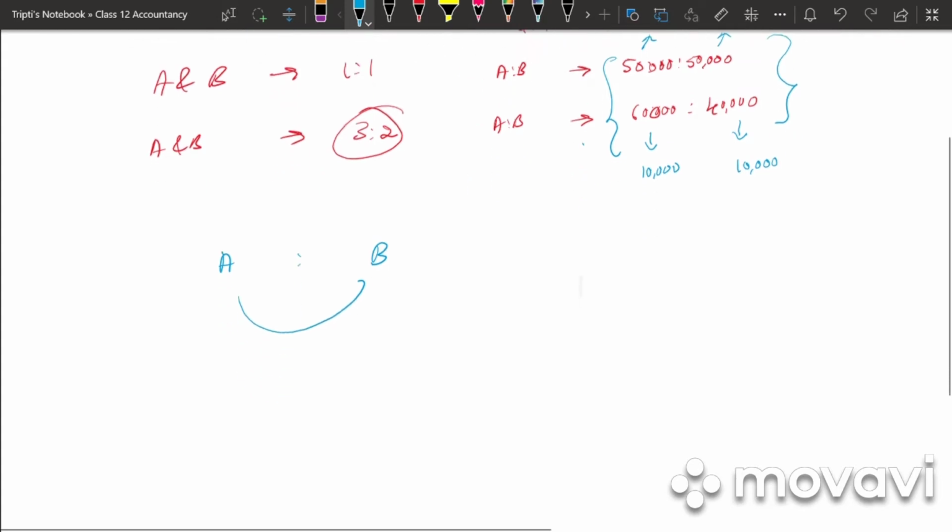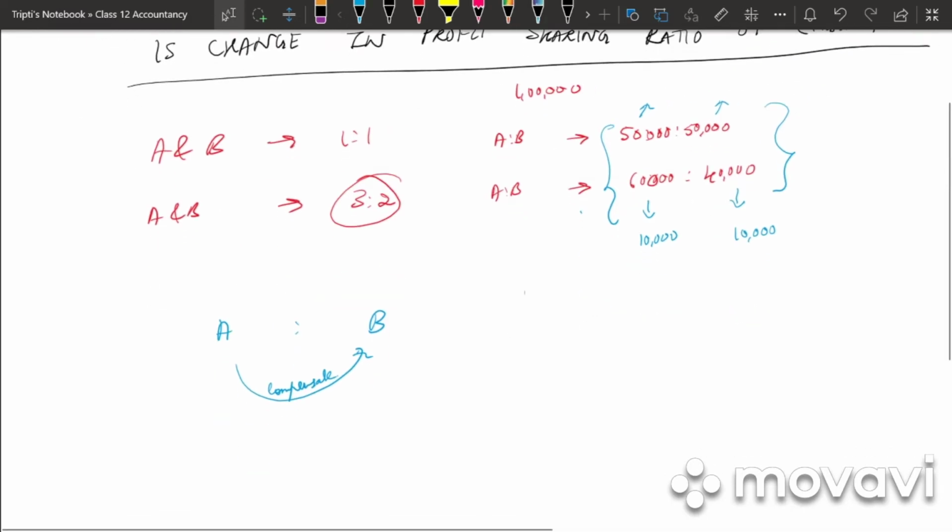So in such a case, when they decide to change the future profit sharing ratio, A will compensate B saying that मैं आपको ये 10,000 का compensation कर दूंगा in a form of goodwill. And after A has compensated B, they will start sharing their profit and loss in the new ratio, that is 3:2.